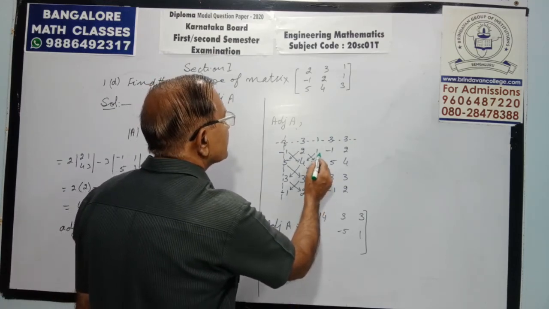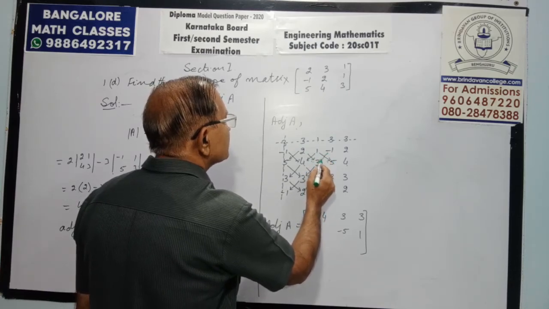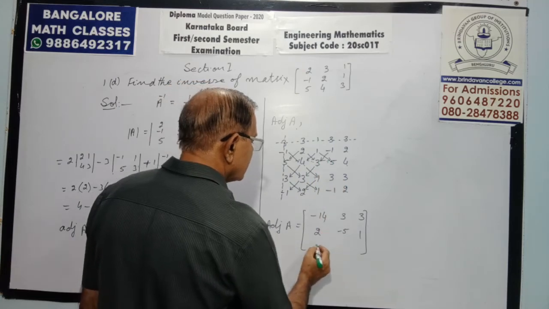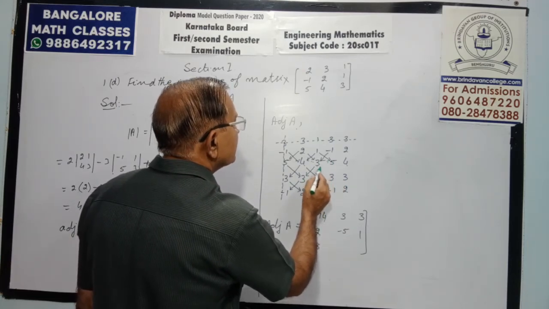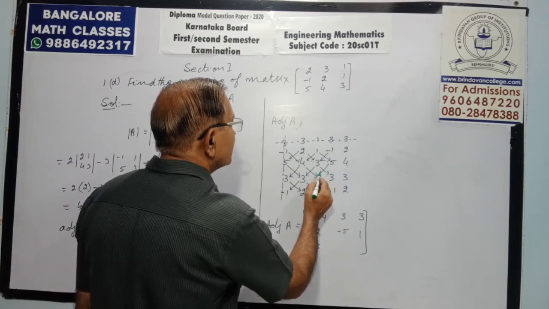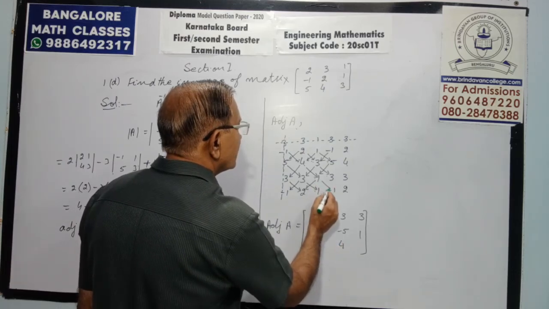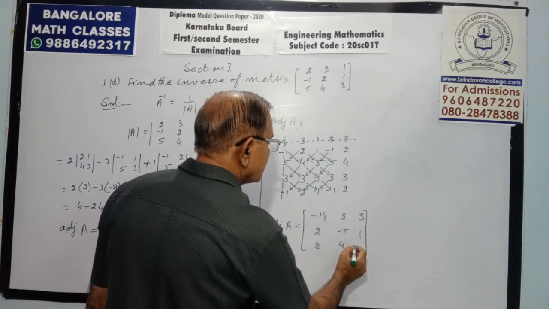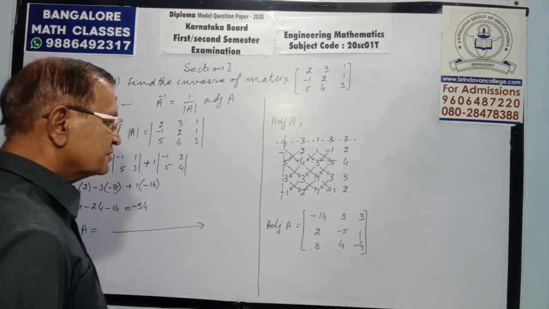Next way, 5, minus minus plus 3, 8, 9, minus 5, minus 1, minus 3. Like that you will get adjoint.